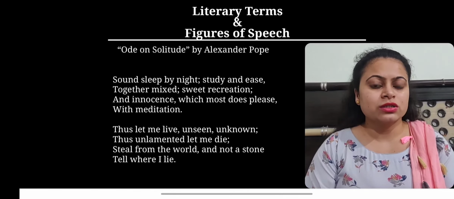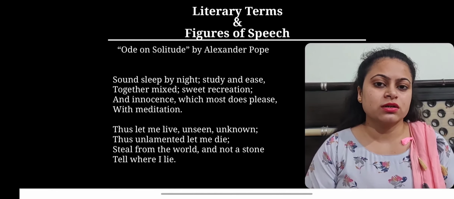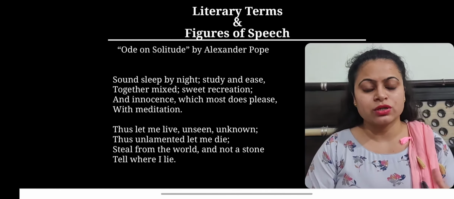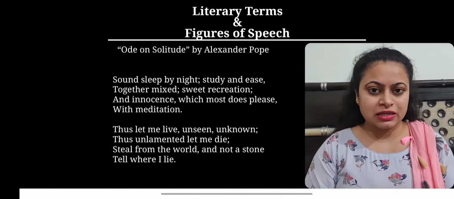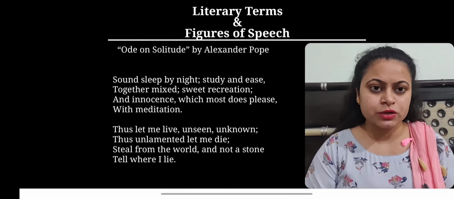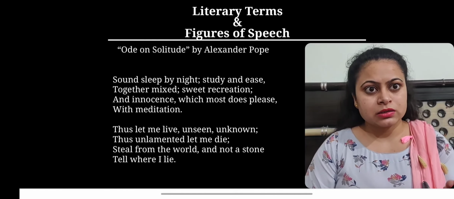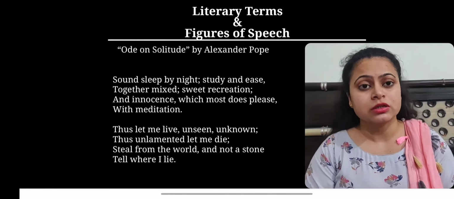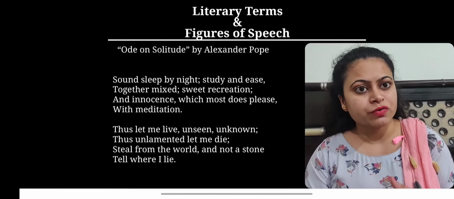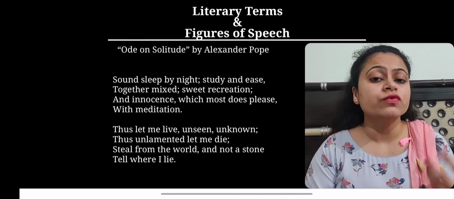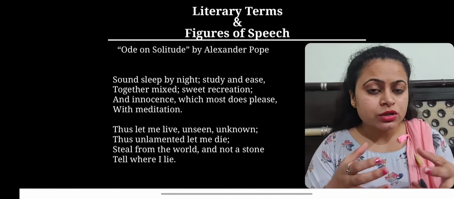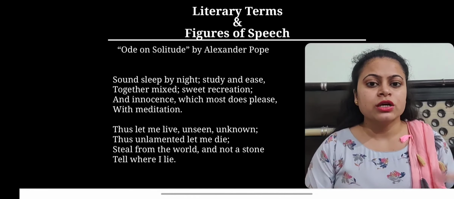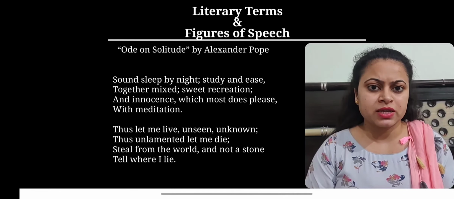As Pindaric ode sings about the grand beauty of nature, or such lofty themes, or such general themes about art and literature, in this ode, especially, we can observe that it is more intimate and meditative in nature, where Pope is reflecting on the quality of solitude, which allows him more time to reflect upon himself, or more time for meditation, we can say.